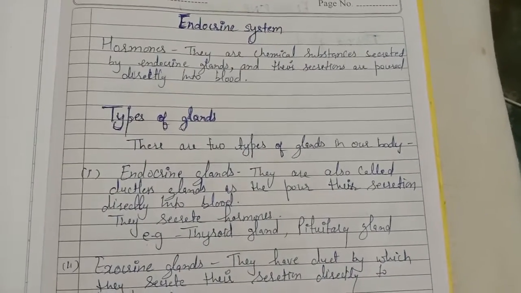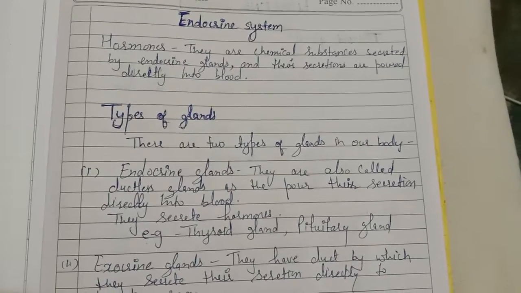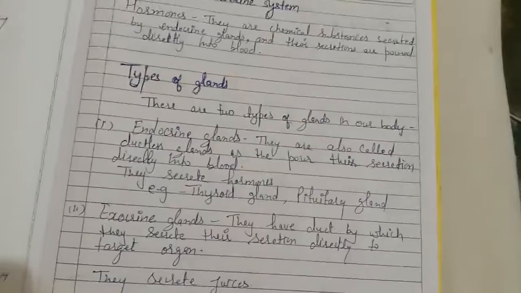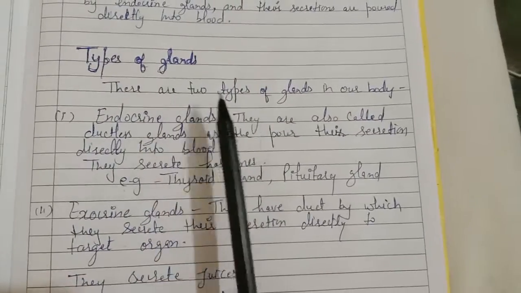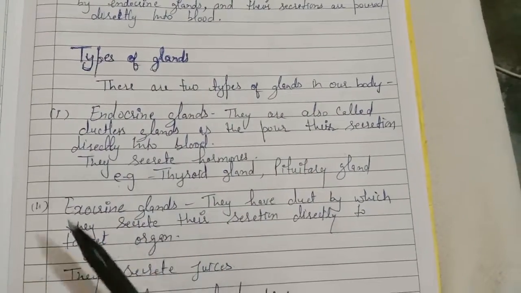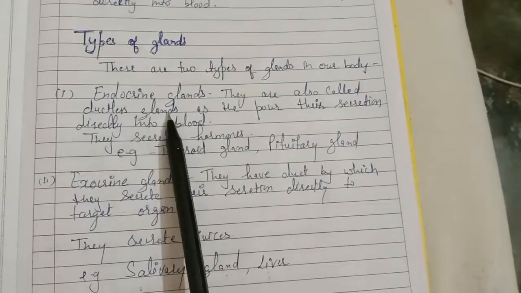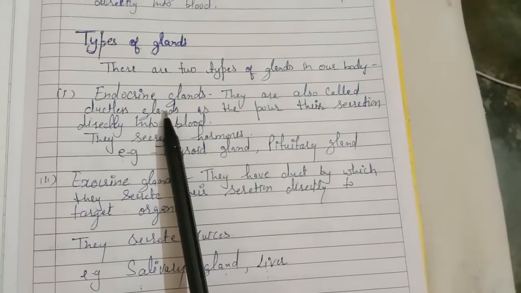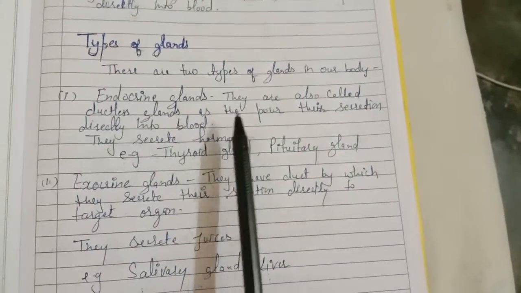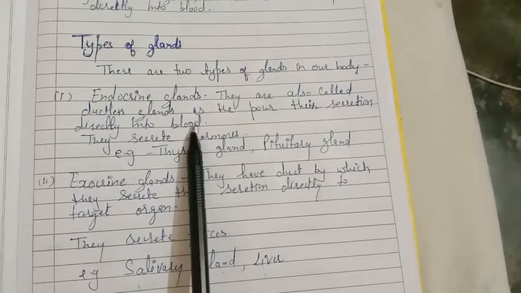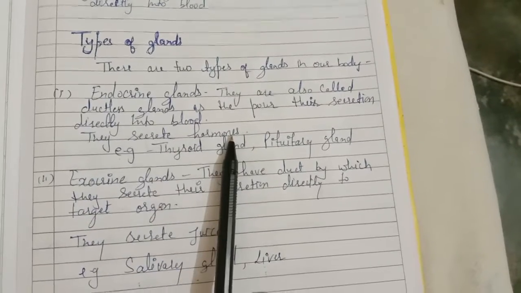So hormones are basically chemical messengers. They affect the target organs directly. There are two types of glands in our body: the endocrine glands and the exocrine glands. Endocrine glands are called ductless glands. They don't have a duct. They pour their secretion directly into the bloodstream, and their secretion is called hormones.